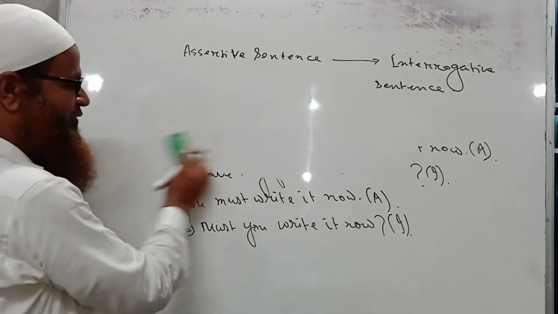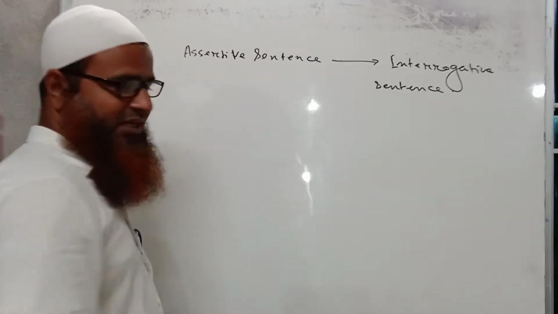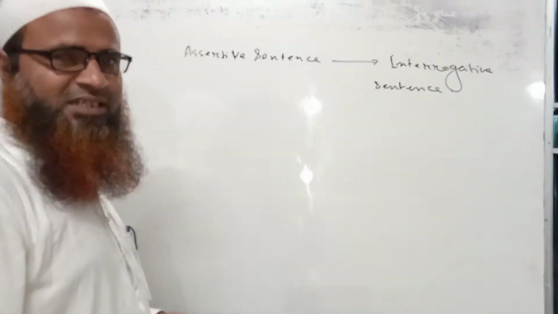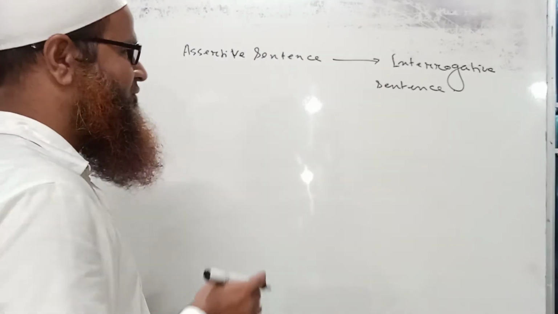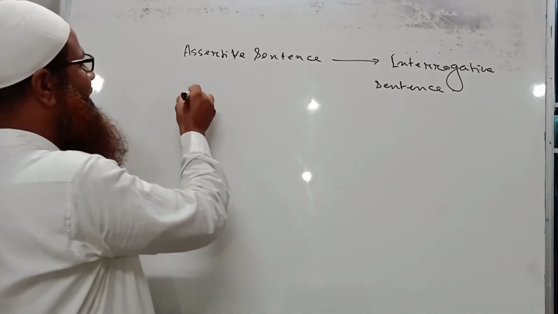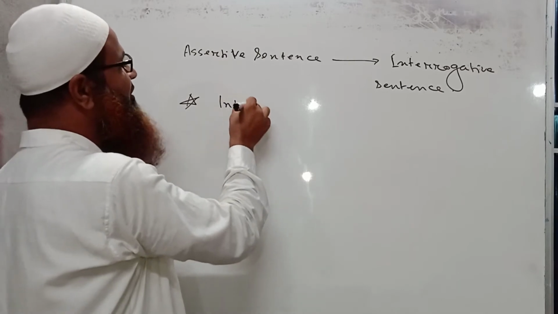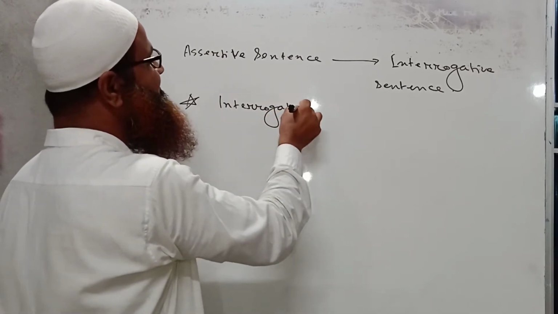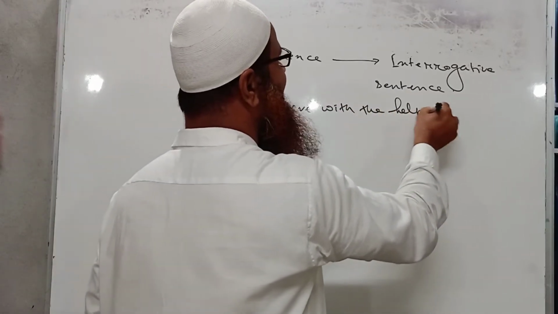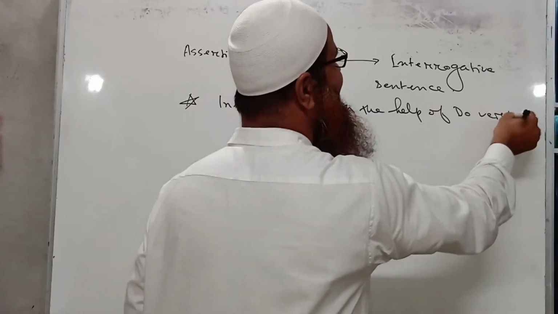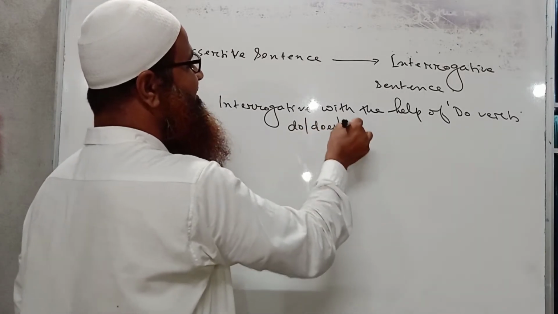Okay. Now we are going to the second rule, which I have already told you: an assertive sentence without an auxiliary verb should be turned into an interrogative with the help of do verb. Do verb means do, does and did.